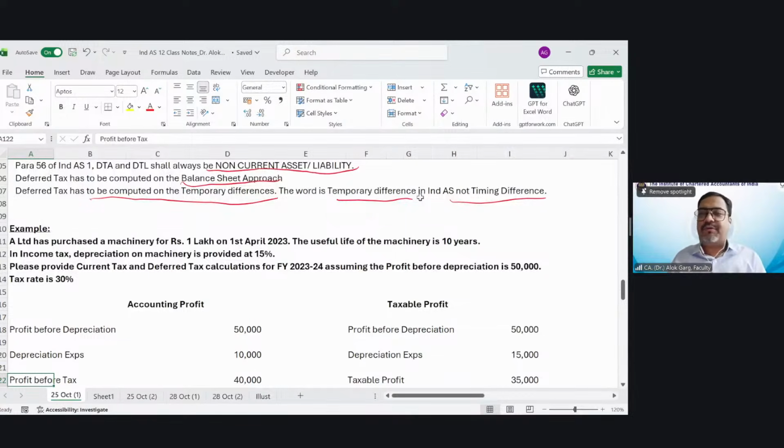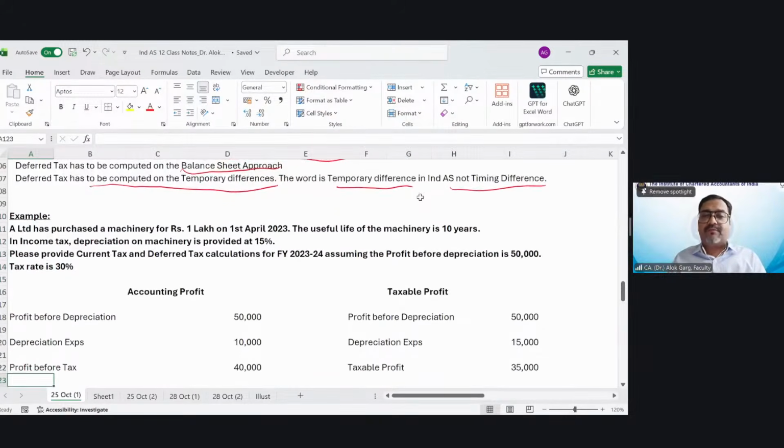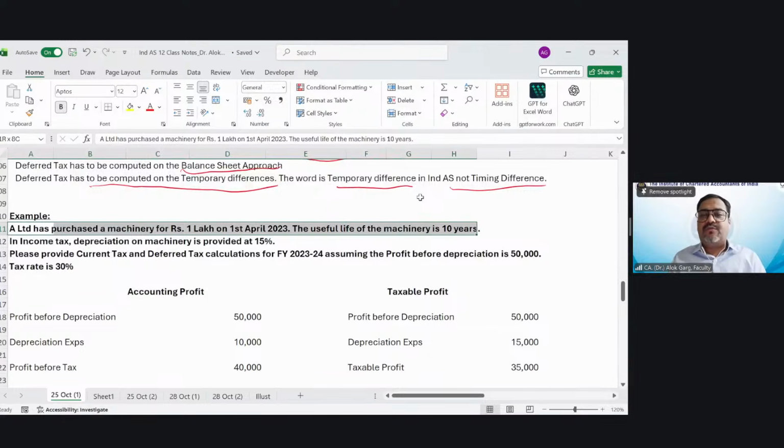Maximum 30% to 25%. Yes, let's discuss with the help of this example, then we'll go to the complex questions. A Limited has purchased a machinery for rupees 1 lakh on 1st April 2023. The useful life of the machinery is 10 years. So 1 lakh rupees the cost, 1st April 23, useful life is 10 years, depreciation as per books is 10,000.